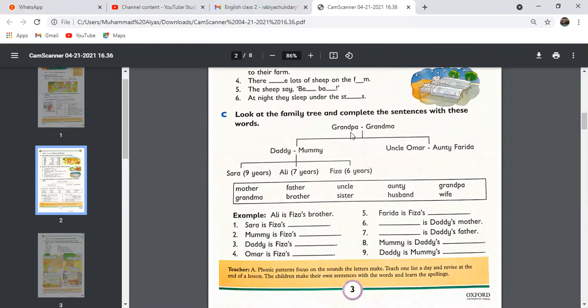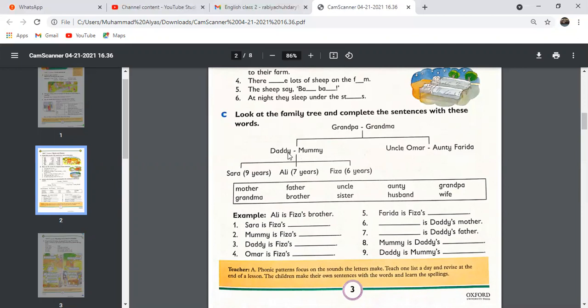Grandpa and grandma are here on the top and they have two children, daddy and Uncle Umar. Uncle Umar and daddy are grandpa's children, and mummy is daddy's wife and Auntie Farida is Uncle Umar's wife.